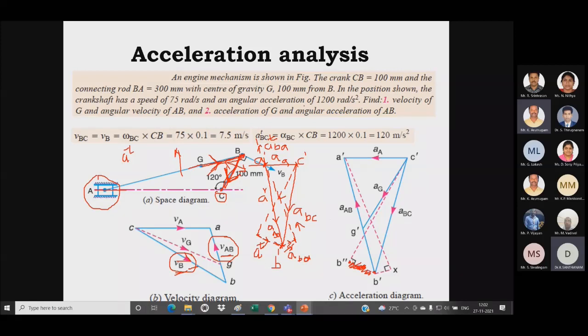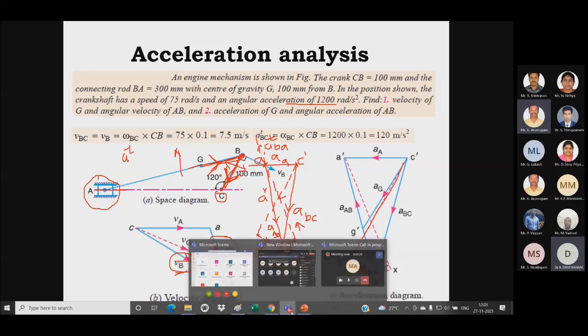If the value of alpha is not provided, you can consider this as my total acceleration, right? If you have any doubt up to this, you can raise your doubts.